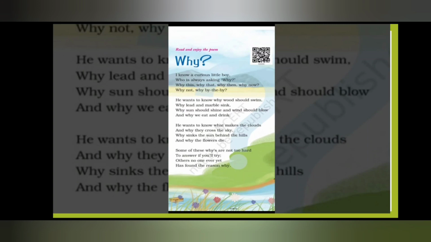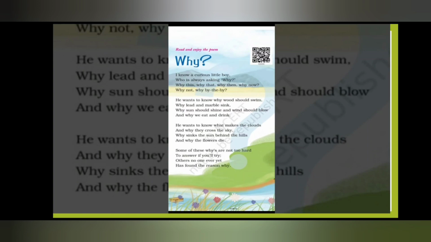He wants to know what makes the clouds and why they cross the sky, why sinks the sun behind the hills and why the flowers die. Some of these whys are not too hard to answer if you'll try. Others no one ever yet has found the reason why.